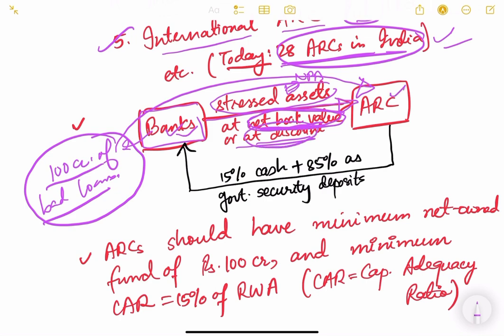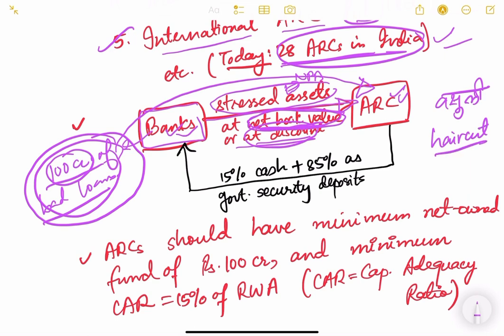Now obviously ARC will not buy 100 crore of bad loan at 100 crore, because they have to do the vasuli. If they are going to recover from the people for this 100 crore, they will obviously not purchase it at 100. So they will purchase it at a discount. It is known as a haircut. So they will say we will only pay you 95 crore, a 5% discount. The bank will also say, okay, anyway we are not going to get this 100 crore, so let us sell it at 95 crore. So they will sell it at 95 crore to this ARC.